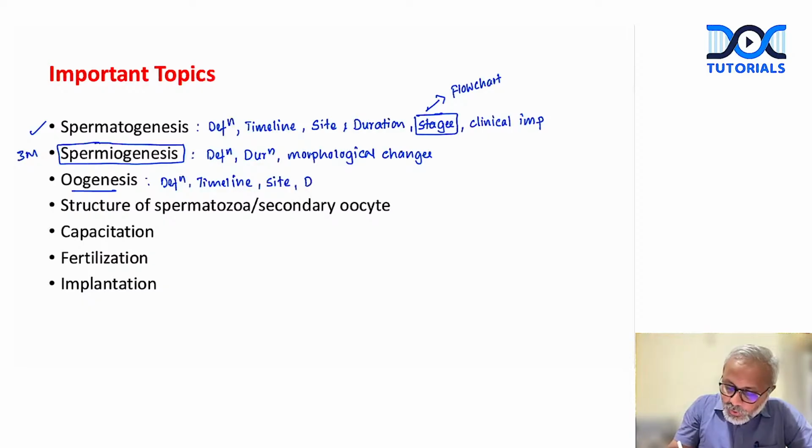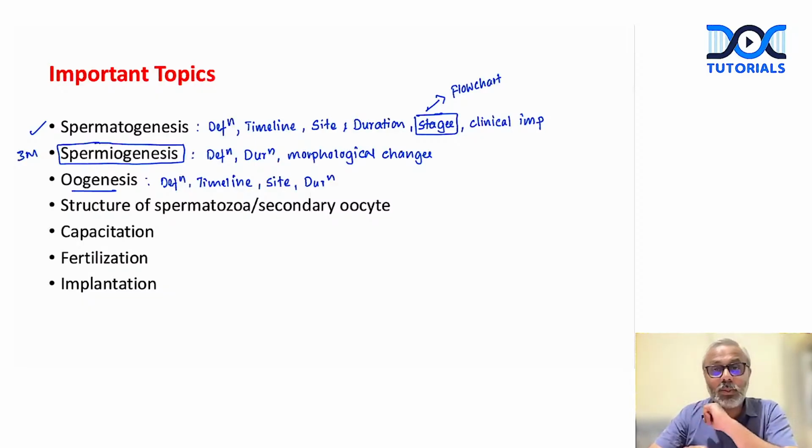Then the duration. What is the duration of a single cycle of oogenesis? Spermatogenesis, 64 days. What about oogenesis? Remember, oogenesis is quite a long process. It begins before birth, then it continues till the onset of the first ovarian cycle, and then to the end of menstrual cycle or the menopause. A single ovarian cycle or a single cycle of oogenesis can last up to 45 years.